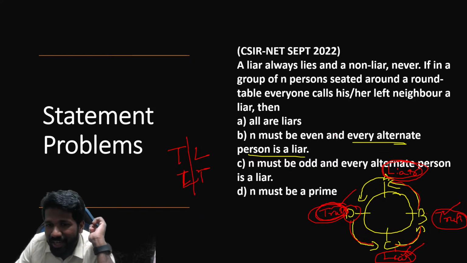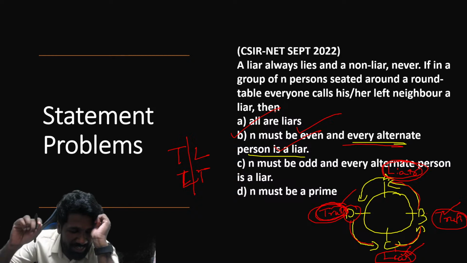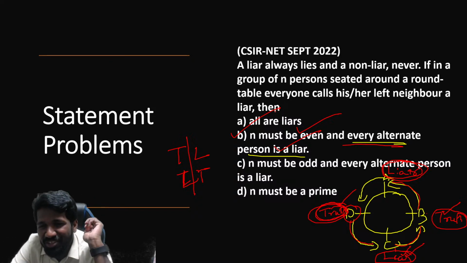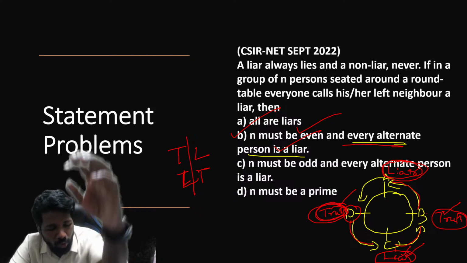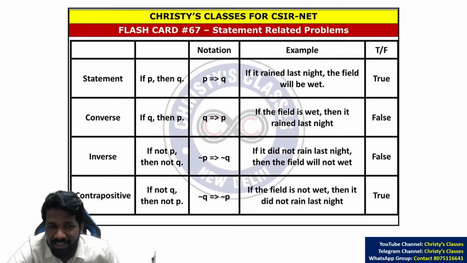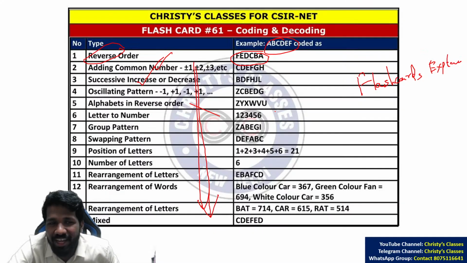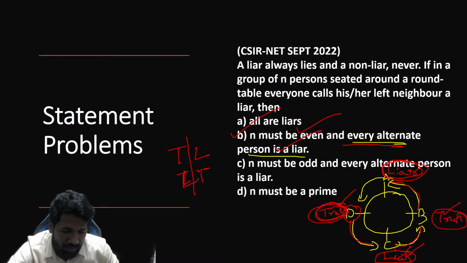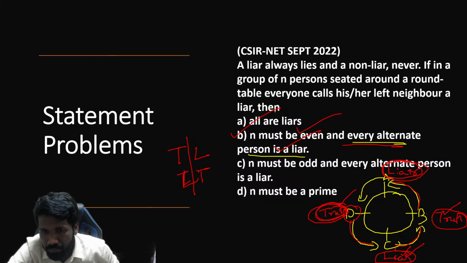TL, LT. For getting TL, LT, N must be even and every alternate person is a liar. Right? This is a little tricky topic. This needs more time to explain, but now I am just assuming that those of you who are familiar with this topic, at least you got the idea about this question. Little tricky because two chapters are involved. Statement problems are involved, seating arrangement is also involved. How many of you understood it? Please respond. Is it clear or not?